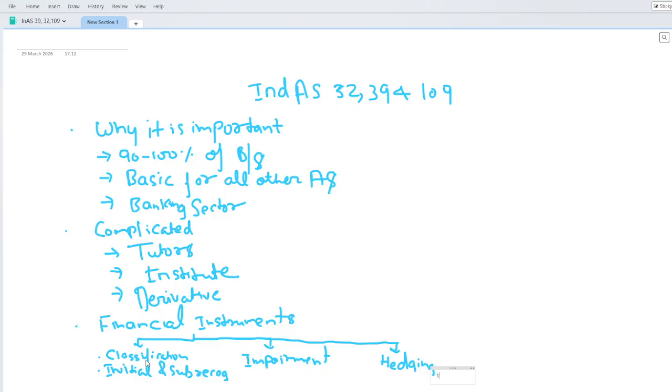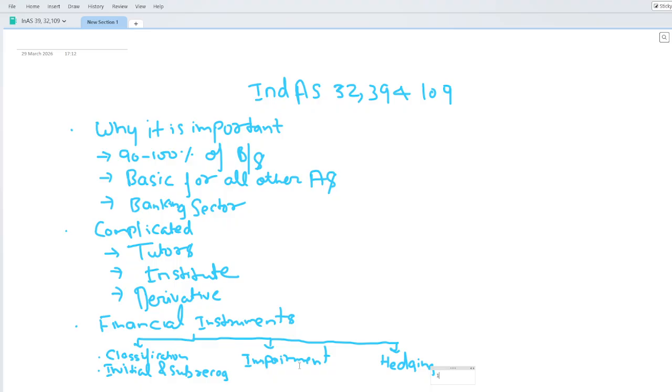Those who want to pursue their career in the banking sector can easily understand it. It will act like a launching pad once you complete your CA and want to enter the banking sector, bridging the gap. Okay, so this is the first thing.